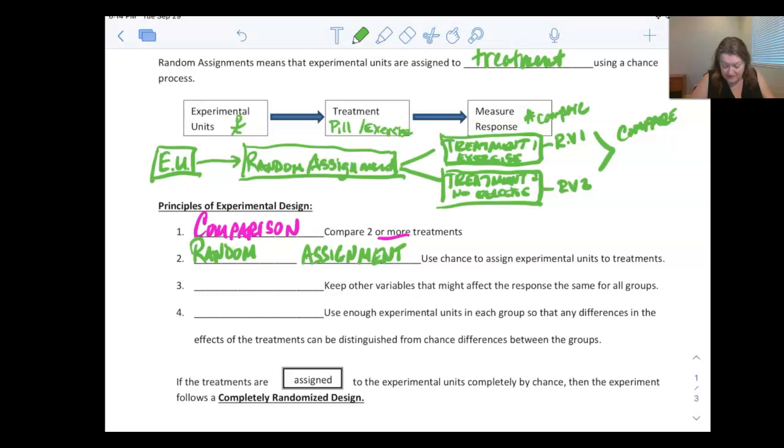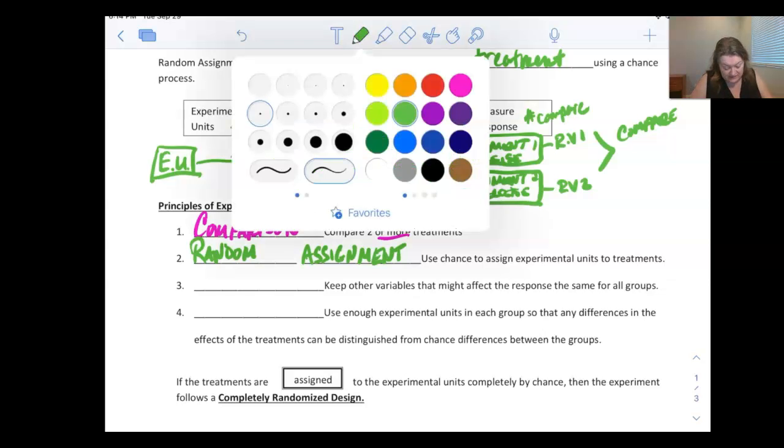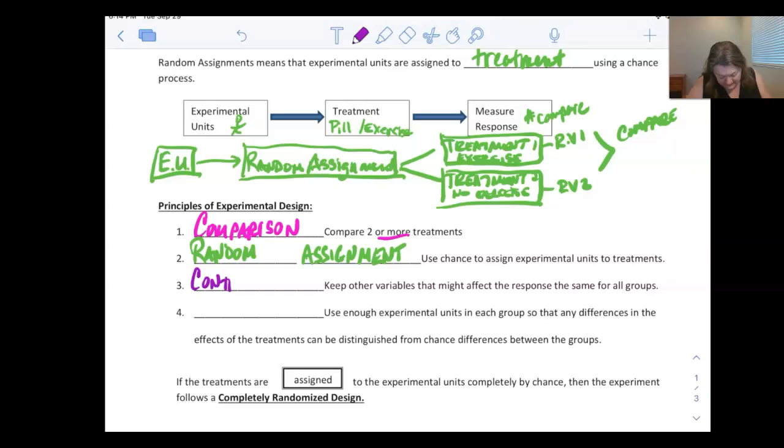Okay, third element of good design is going to be control. Now, control is one of those words that we say, oh, I know what that means, but let's go over what it actually means. It says you try to keep other variables that might affect the response the same. Okay, this is really difficult to do with humans. If they were something like a rat or a flower, we could put them in the same soil, give them the same amount of light, the same amount of water, and all we're really testing is fertilizer. Right? So control means we control everything else about their life except for the one thing we're testing.